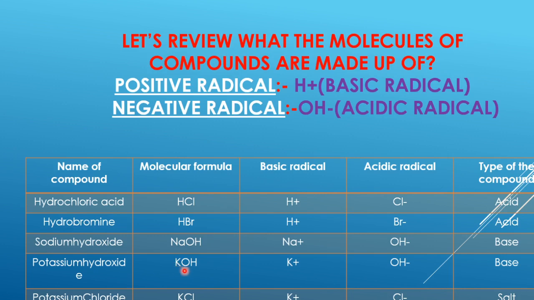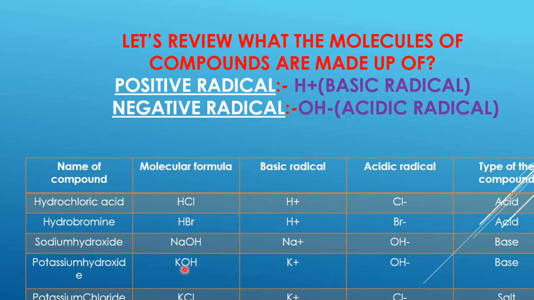Individually potassium and this hydroxide group, they get dispersed from each other. They get separated from each other. And the water molecule helps them to form two radicals. Which two radicals? The positive radicals and negative radicals. Positive radicals are called basic radicals and negative radicals are called acidic radicals.